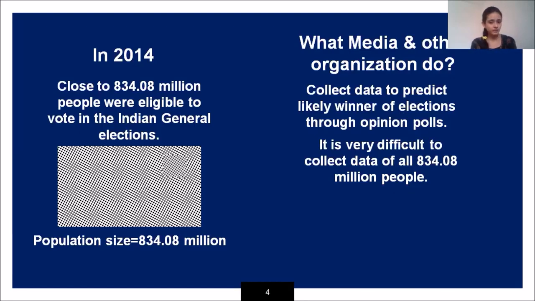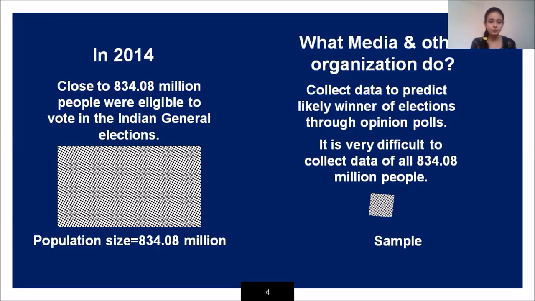It is difficult to reach each and every person in the population, so they only contact people in their network. From the large population, they take a small part of it, take the opinions of that small part, and from that they indicate what the result of the elections will be. So this is my sample, and this is my population. The population size is very big and the sample size is very small.